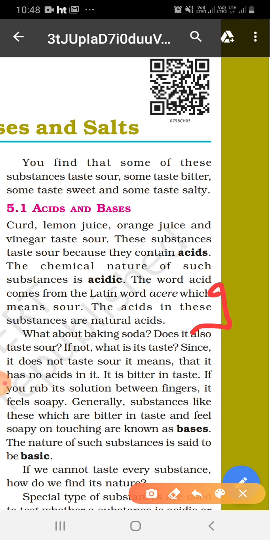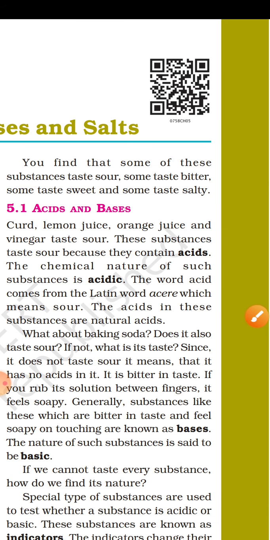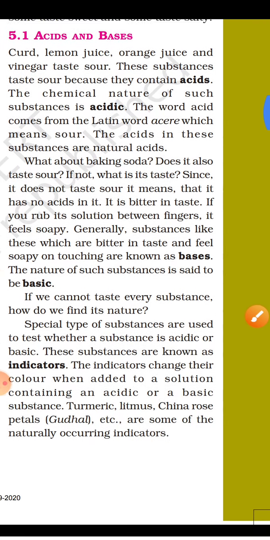Now, there are some substances like baking soda or bitter gourd which are bitter in taste. If you rub its solution between your fingers, it feels soapy. Generally, substances like these which are bitter in taste and feel soapy on touching are known as bases, and the nature of such substances is said to be basic.